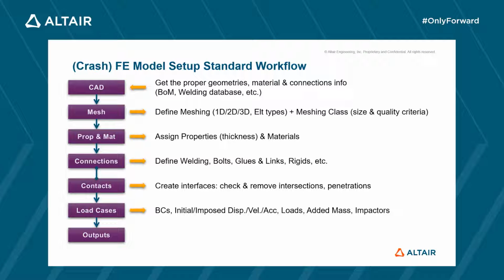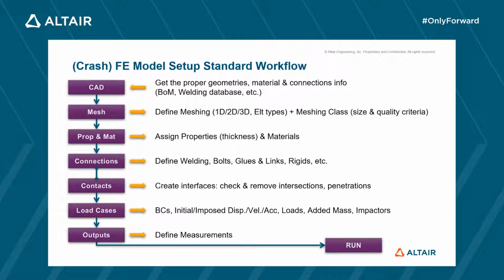Now we must think about outputs definition. What results do we need? How are we going to measure them? Are there specific nodes for which displacement should be monitored or connections for which forces should be controlled? We are almost ready to run our model. Before that, at the end of the setup, one should ask oneself, did I go through all the steps? And one should proceed to basic checks using a model checker or one's own checks. Checks after the run are important too, before starting the analysis of the results.